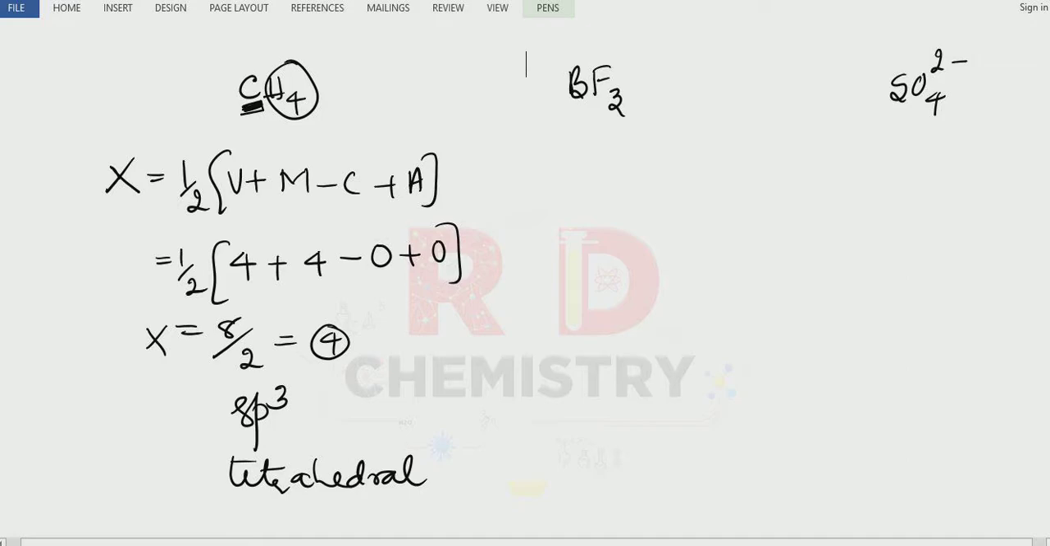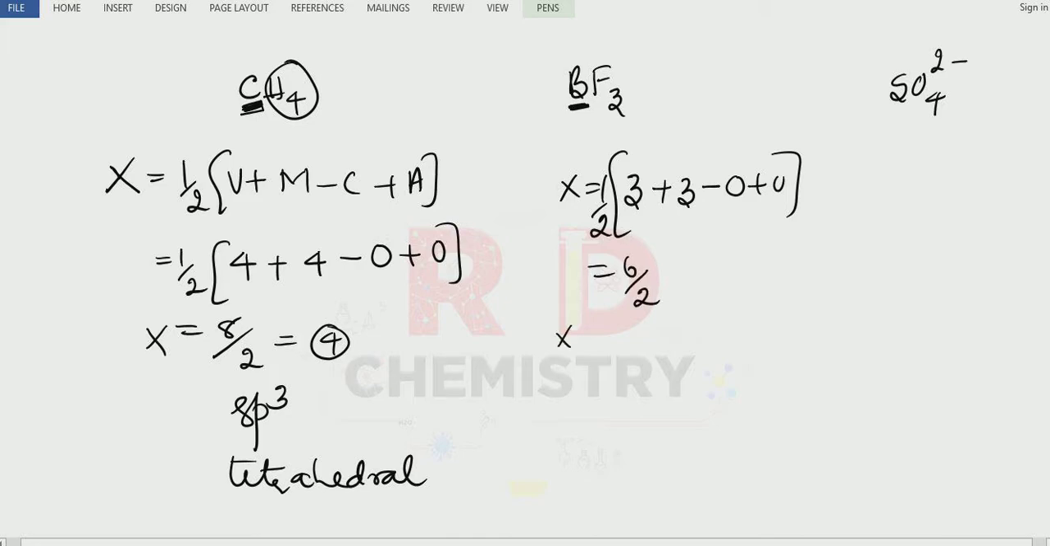So let me go for BF3. Boron is the central atom. So X is equal to, for the boron family, the number of valence electrons is 3, plus fluorine atoms are monovalent, 3. Cation is not there, anion is not there. Therefore 6 divided by 2. So X is equal to 3. When X is equal to 3, it is sp2 hybridized. So it has trigonal planar structure.